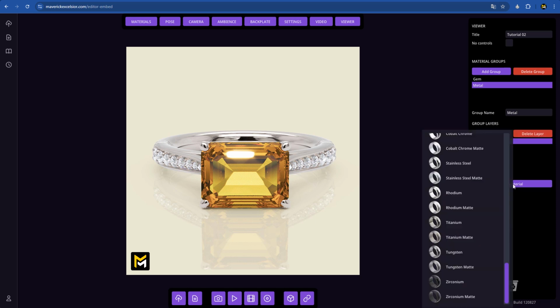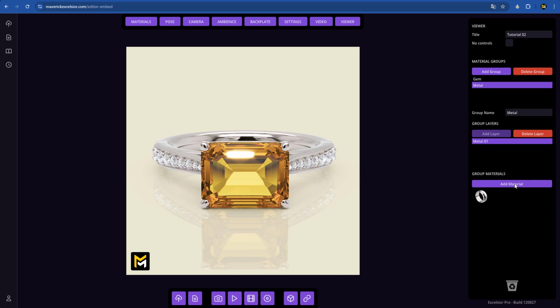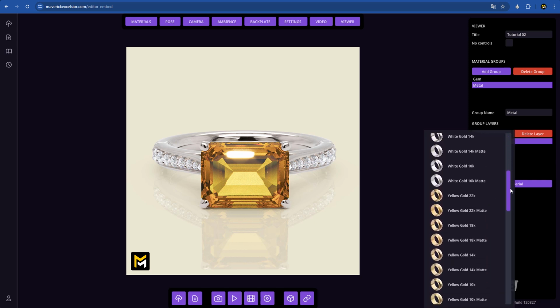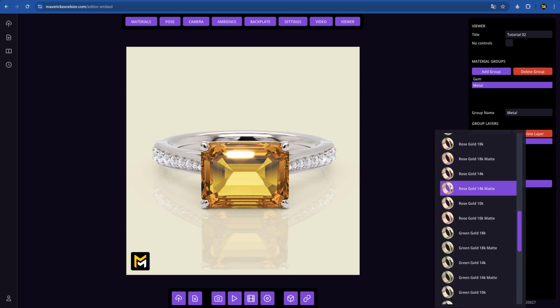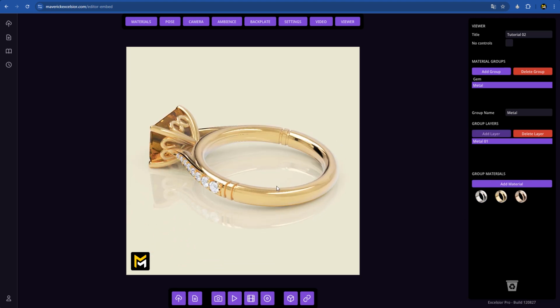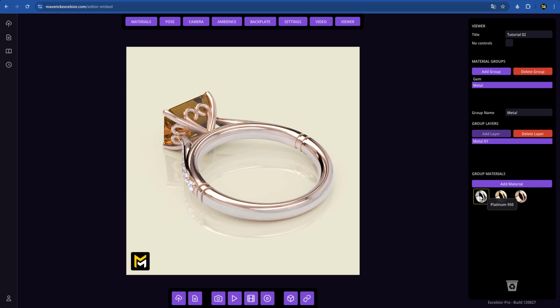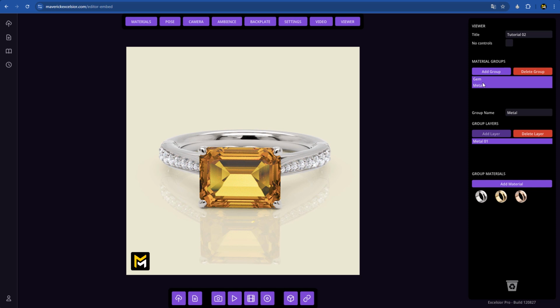We'll add the materials we want. In this case, 950 platinum, 18 karat yellow gold, and rose gold. Let's check a few of them in the scene. The workflow summary is simple. Create groups and assign the layers that belong to each group. Here's a button to remove materials, and you can add them back at any time.